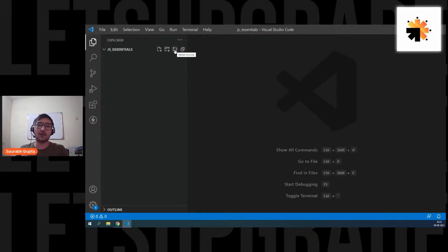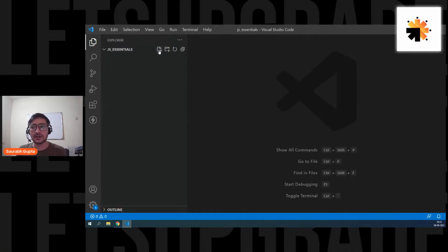Like if you have downloaded some files and you can't see them in your folder, you can sometimes refresh and see if something reflects. It will be really rare, you're going to use it really rarely, but sometimes it happens. Sometimes your VS Code loads slowly and some files don't load, so you can refresh and see. But that's totally fine.